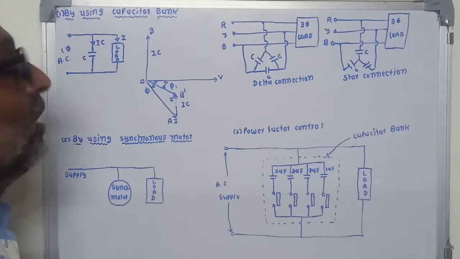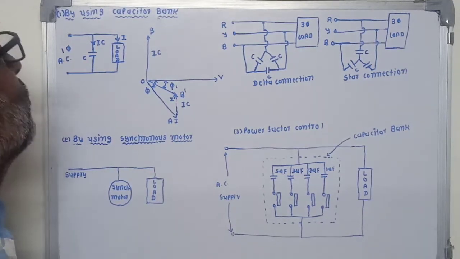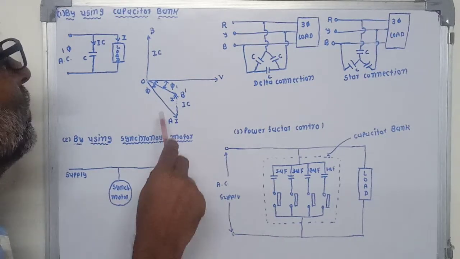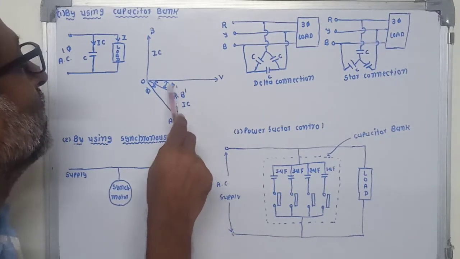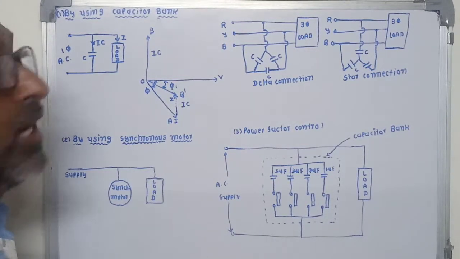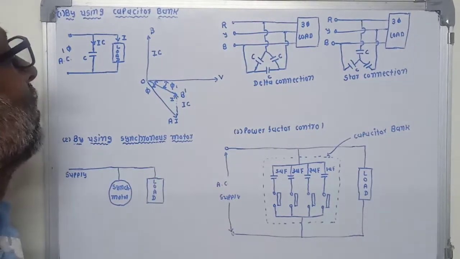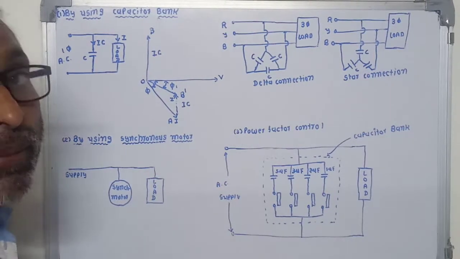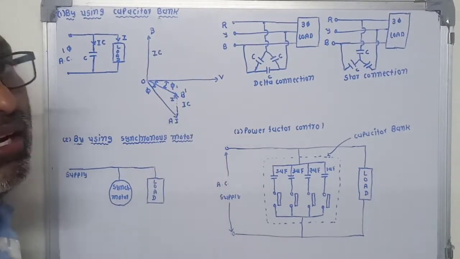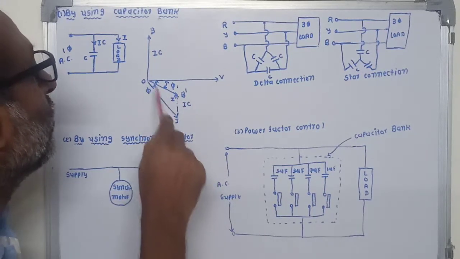That means phi 1 is the angle between the voltage and the new current taken from the supply. So here we can say that the power factor is improved by connecting a capacitor in parallel with the load. The value of phi 1 is less than phi, which means the power factor can be improved. It is also noted that OB dash, the current drawn from the supply after connecting the capacitor, is very small. Its value OB dash is less than OA.